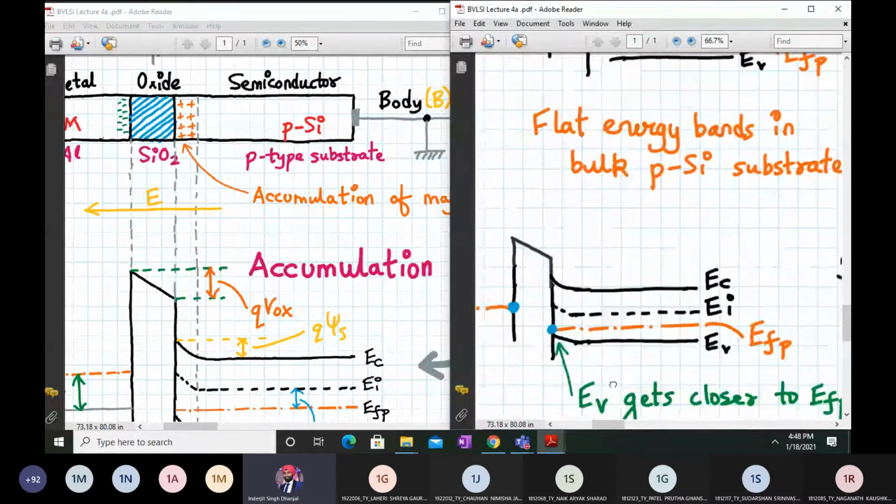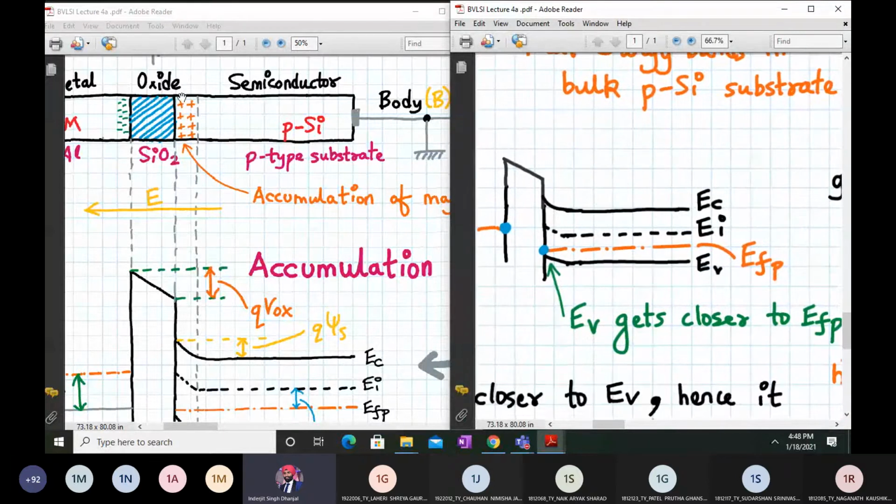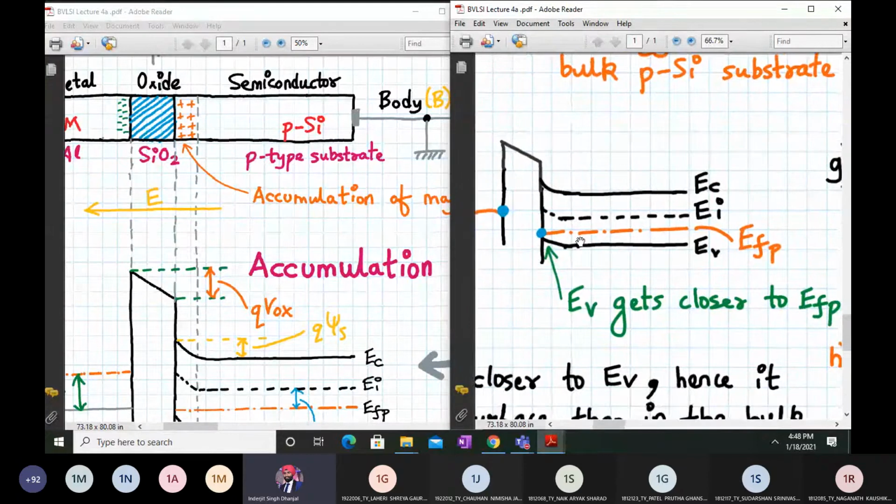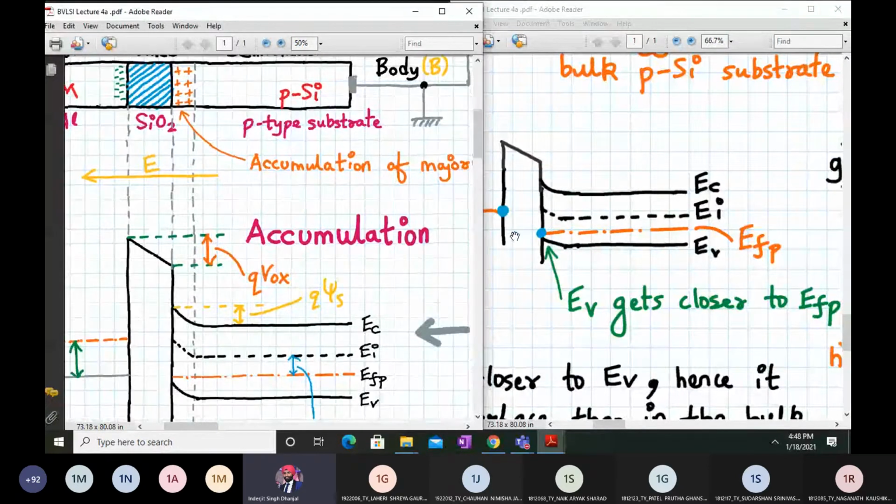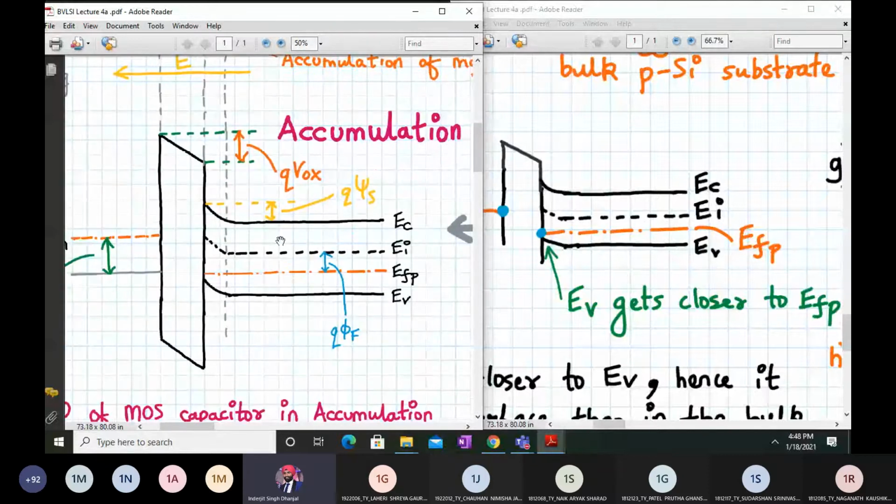Okay, but now what will happen, to indicate that the region near the oxide and the semiconductor is more positive, it is indicated by this EV should be more closer to EFP, right? If the Fermi level is closer to your valence band, it indicates a more p type. So that is what is happening over here. The EFP will be more closer to EV, and hence we have the band bending like this. Okay, and once you draw EV, your EI and your EC will be parallel to your EV.